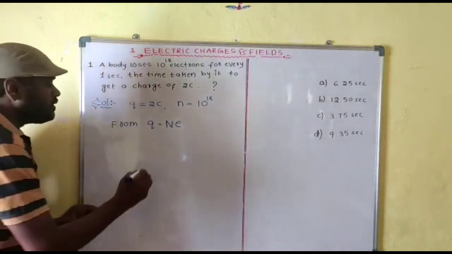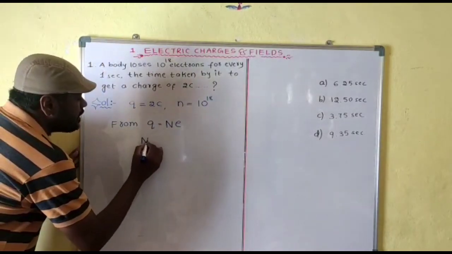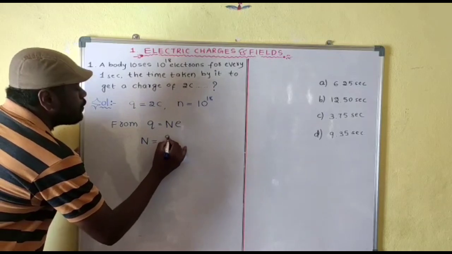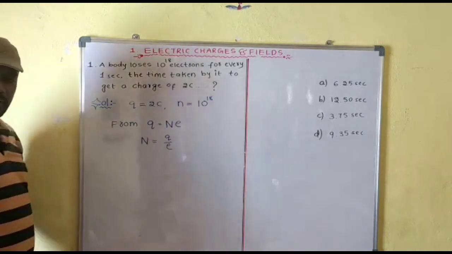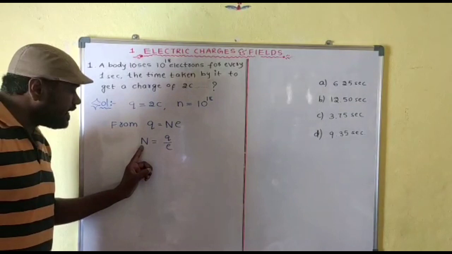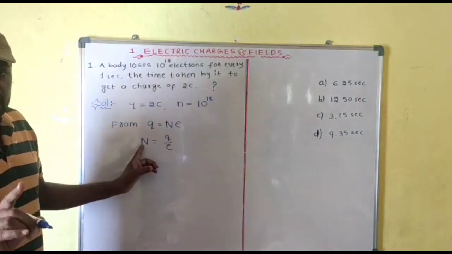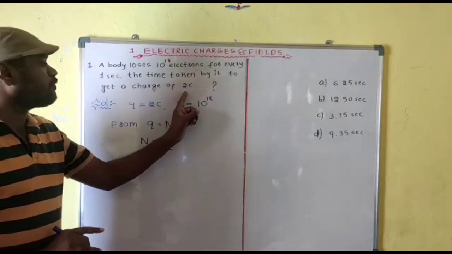Therefore, the total number of electrons present in the given charge, N, is equal to Q by E. That is the formula, and N is the number of electrons contained in a charge of 2 coulomb.